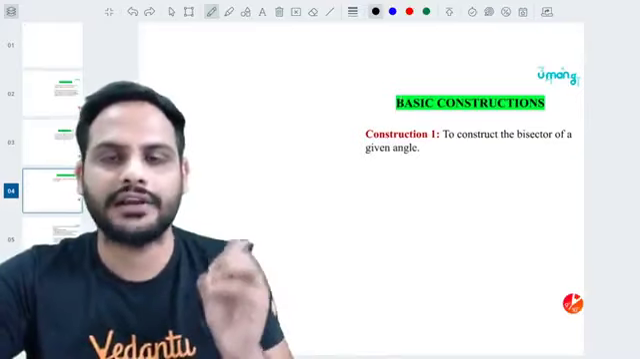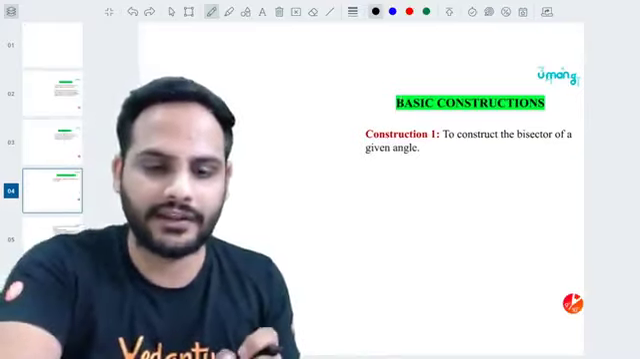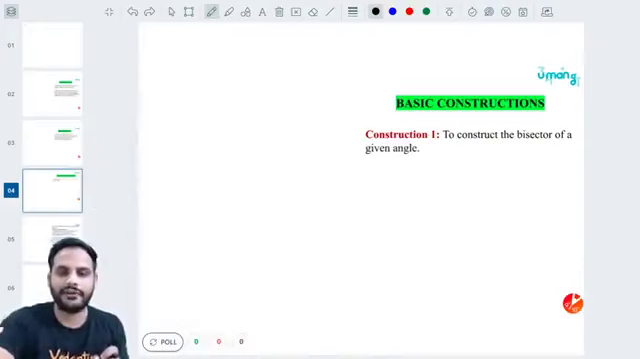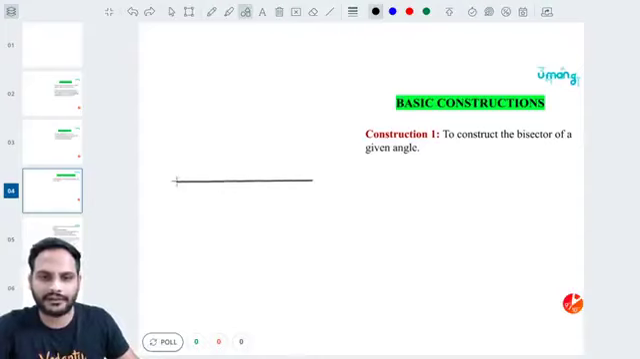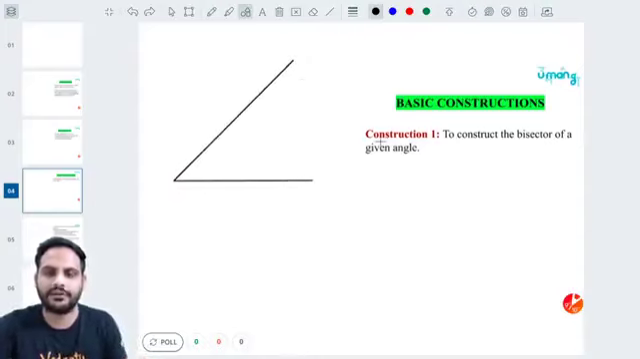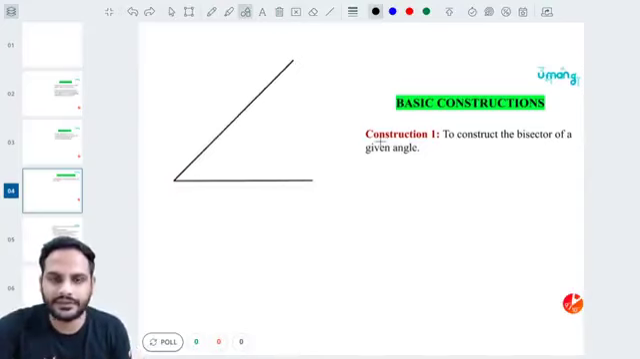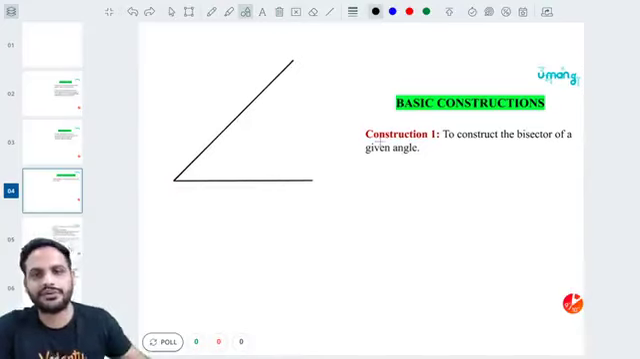How do you construct the bisector of a given angle? First, suppose I have told you to draw any angle you want, and you have drawn some angle like this. This is one angle which you have drawn. Now in this angle you need to draw the angle bisector.